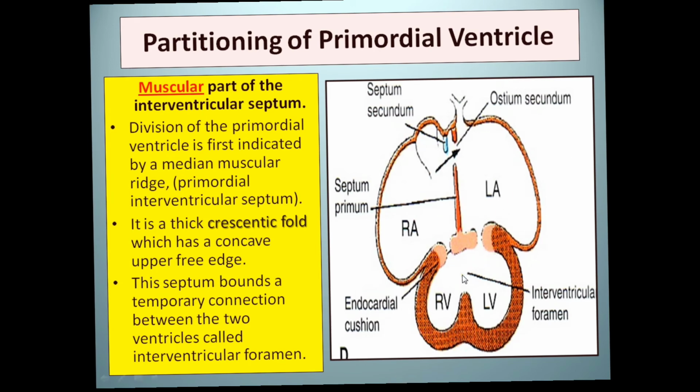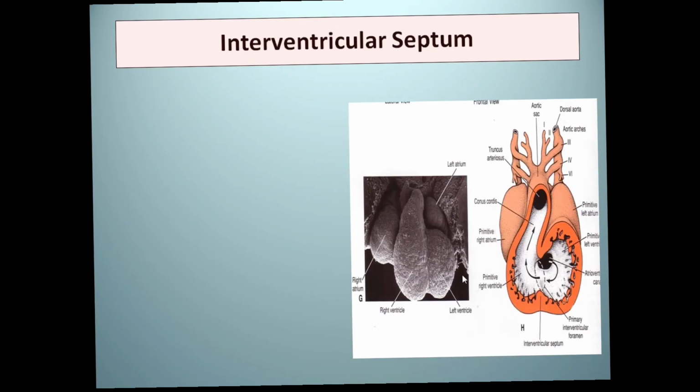So this is the same picture in which there is the common ventricle, and this is the truncus arteriosus, okay, and the bulbus cordis. Now the truncus arteriosus and the bulbus cordis have formed the outflow tract. And this common ventricle is now divided, because of the appearance of the ridge, into two, right and left, by the interventricular ridge, and still the communication between these two persisted because the opening persisted until the complete interventricular septum is formed.